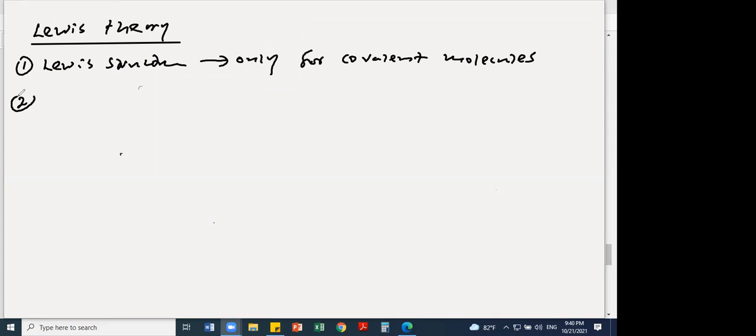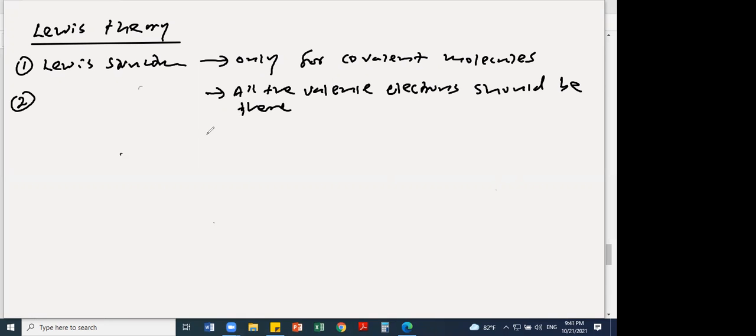Second condition: in the Lewis structure, all the valence electrons should be there. Valence electrons should be either bonding pairs or lone pairs.